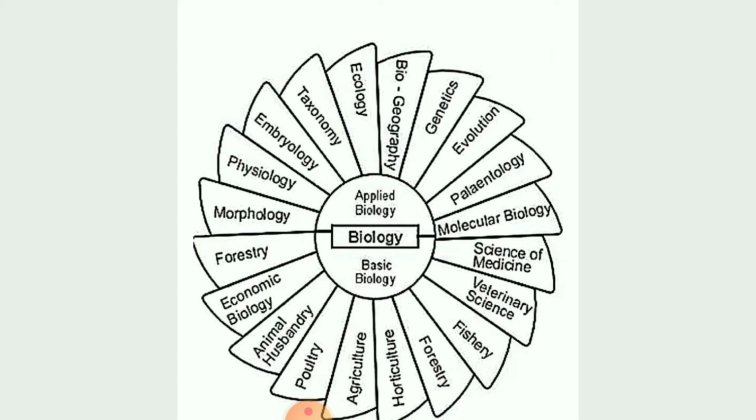Then taxonomy, the branch where we give names to the animals as well as the plants, is known as taxonomy. In that manner, so many branches are given, and each and every branch has a well-developed scope for the future regarding jobs.